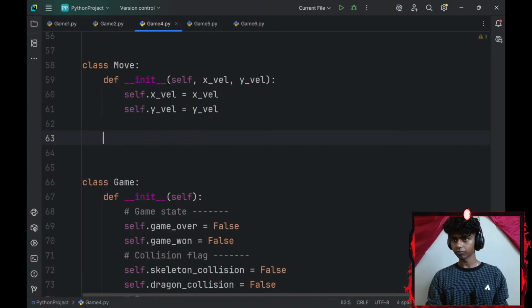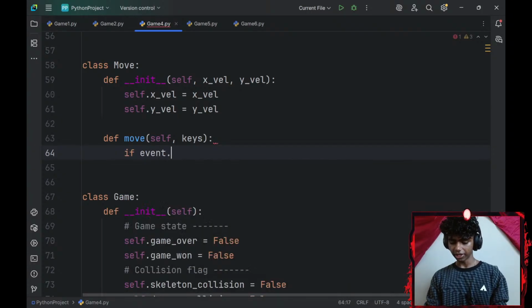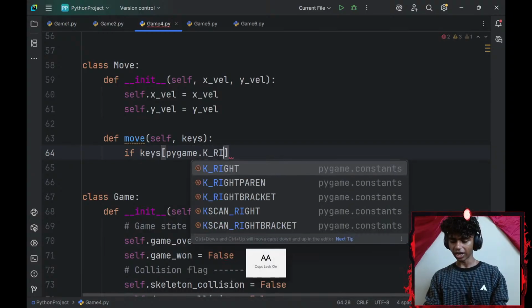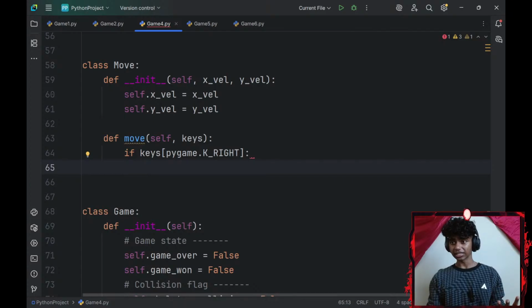Okay, let me go ahead and define a move method. My move method will have a parameter of keys to it, and then let me add an if statement. So if my keys at index of ballgame.k is right, if my right key is pressed, I will increase my player's x-axis. So let's see, who's going to be my player?